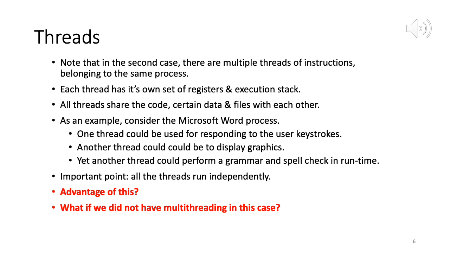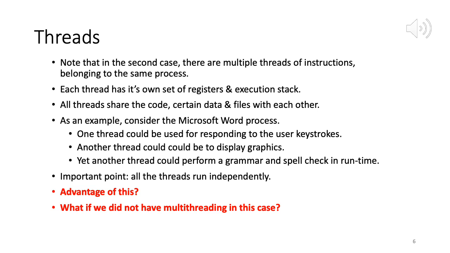So as we discussed, each thread has its own set of registers and execution stack. So whatever is needed for that separate execution of instructions, a thread has that. So the thread will extract the thread information from the process, which means the code. All threads share the code, certain data and files with each other, as we saw in the previous slide. So as said, the code will be in one location and it will be shared among all the threads.